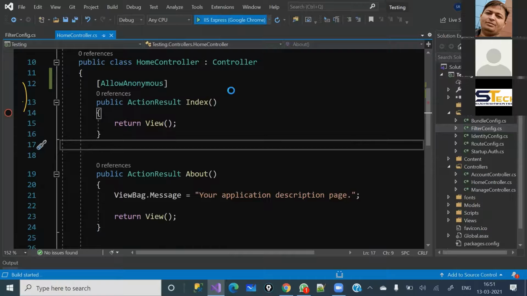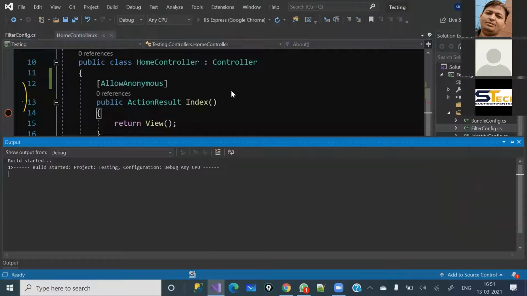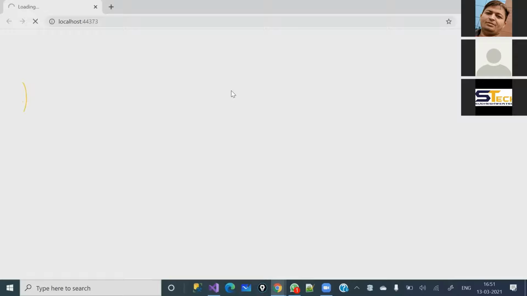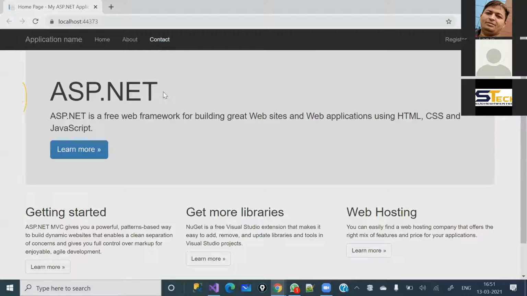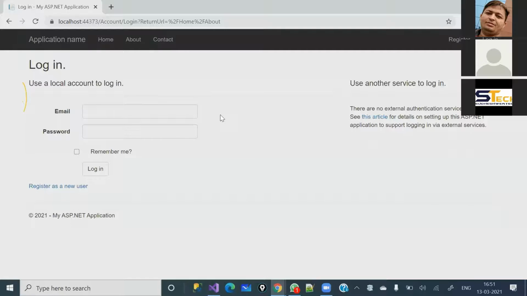So let me run it first and show you. Now only the index page will be visible to everyone, whether they have logged in or not. They can easily see the index page. But the rest of the two action methods which you have seen, About and Contact, will not be accessible. And see, once I click here, it redirects us to a URL. The user has come from the About page. Once you enter the user ID and password and you have rights to access that particular content, it will redirect you to the particular view page where you clicked earlier. Now again, see, Contact we are not able to access, right?